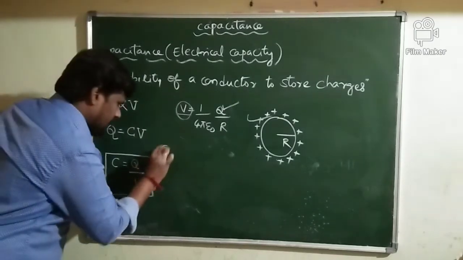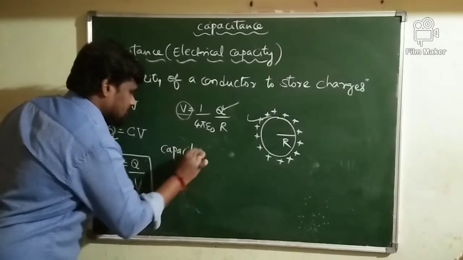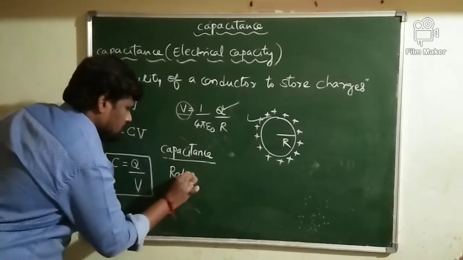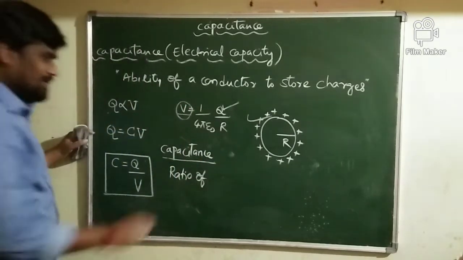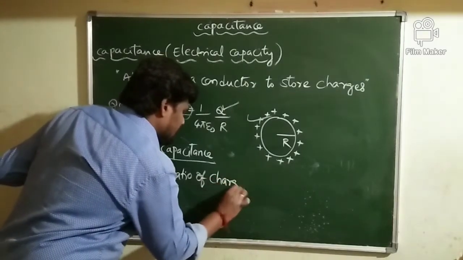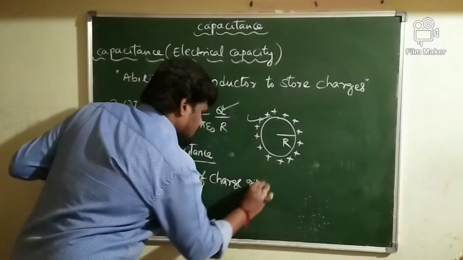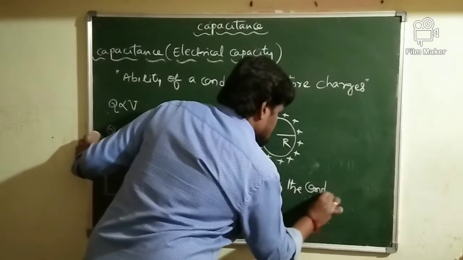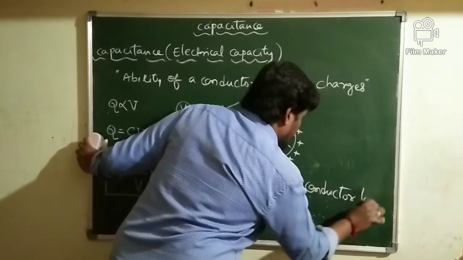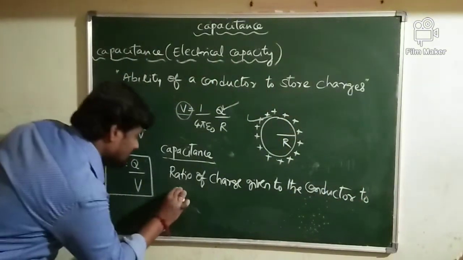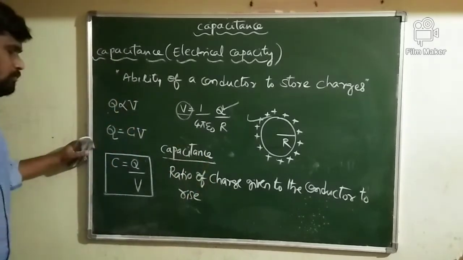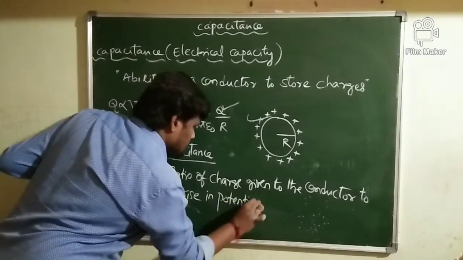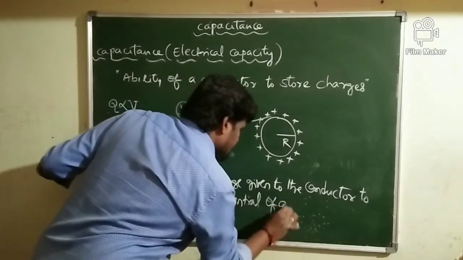So how are you defining capacitance here? Tell me the definition. A ratio of charge given to the conductor to the rise in potential of the conductor.